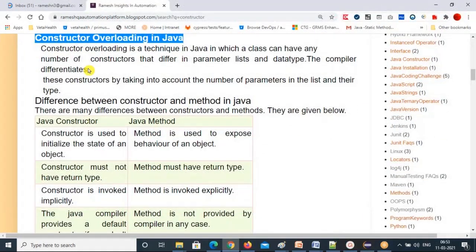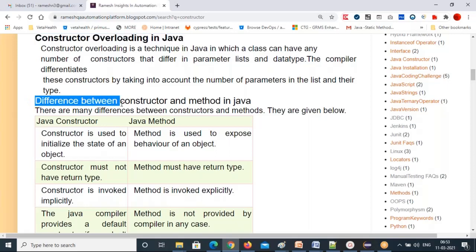And I'll show you all this constructor overloading in Selenium, and how widely used this topic is. Every class has a constructor. So, the difference between a constructor and a method in Java. A Java constructor is used to initialize the state of an object.